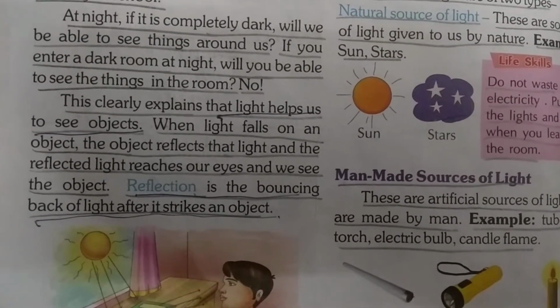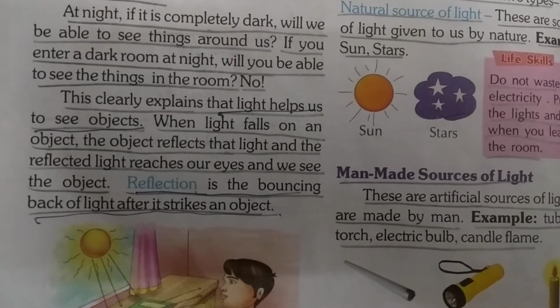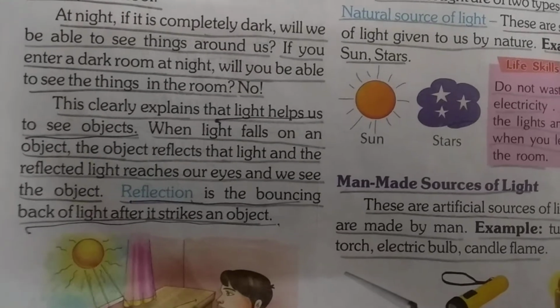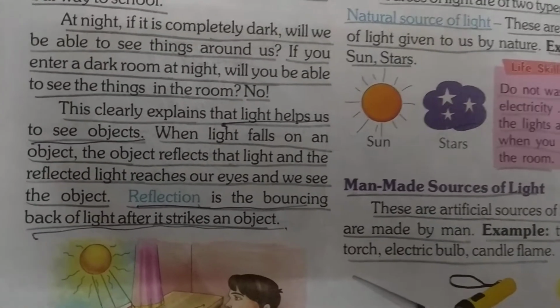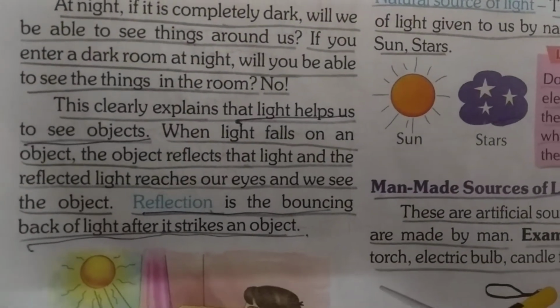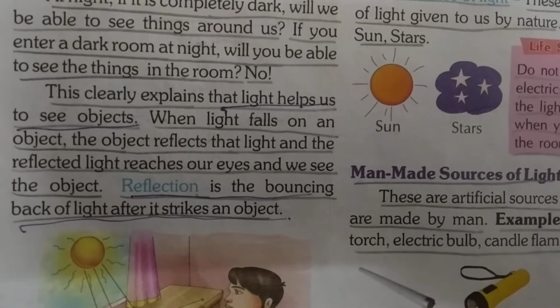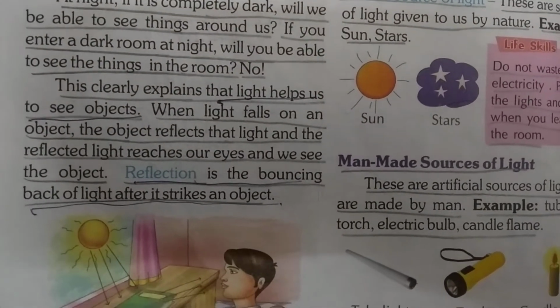When light falls on an object, the object reflects that light and the reflected light reaches our eyes and we see the object. Understood students? What is reflection? It is the bouncing back of the light after it strikes an object. Underline. What is reflection? It is the bouncing back of light after it strikes an object.